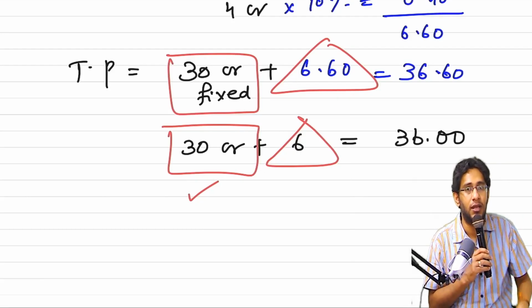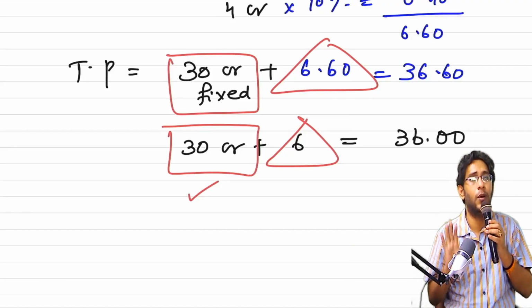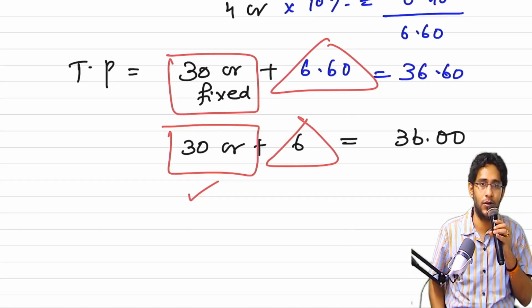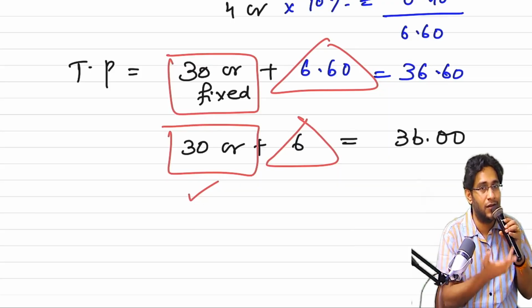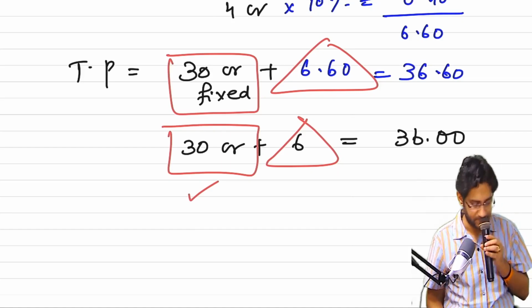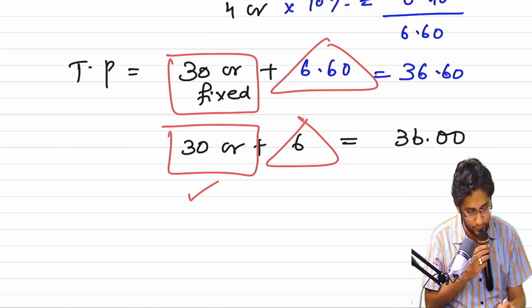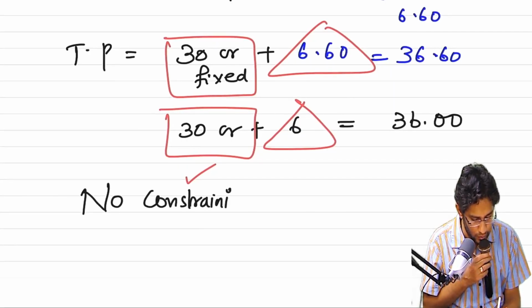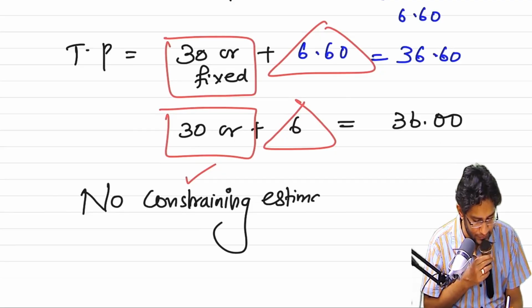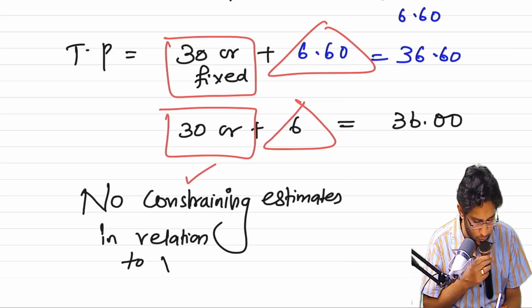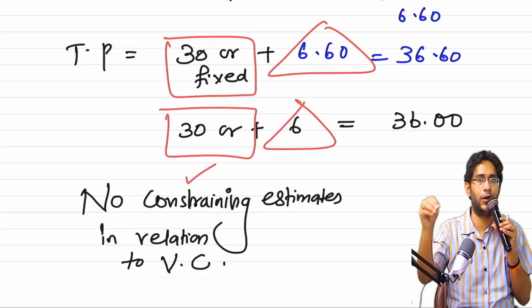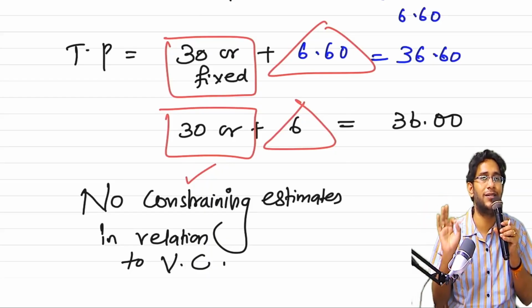The standard says estimation is okay, provided you have a reasonable certainty of receiving the variable consideration. But instead of telling this directly, the international standard, British English, says that if you want to include variable consideration in your transaction price, there should be no constraining estimates.